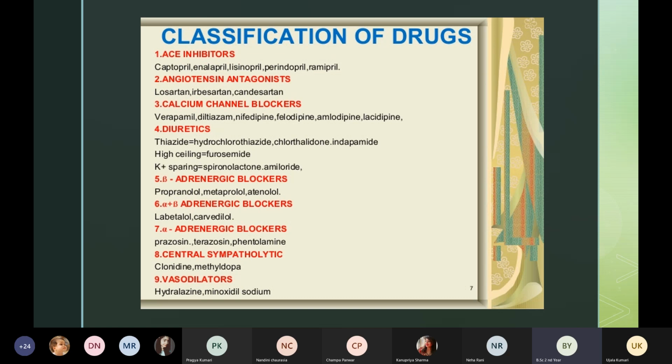That is, we did about prazosin, terazosin, and okay, so for today, I think two classifications is fine because if I teach more, then you will be confused. So I will stop here for today then.